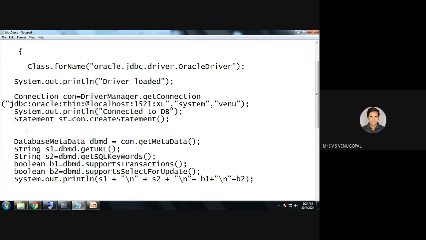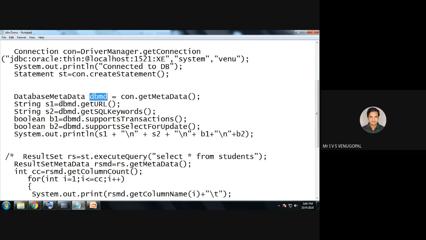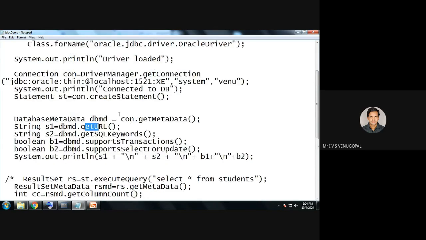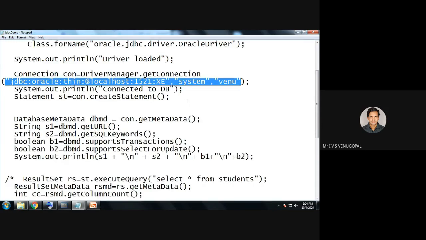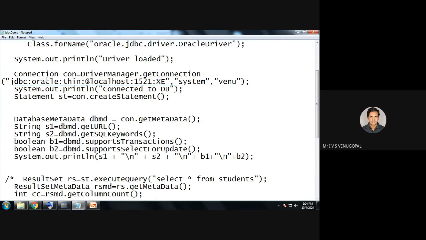Now I want to get the information regarding my database. For that you can use the connection object's getMetaData. So I used con.getMetaData, which is used to retrieve the information regarding the database. I'm storing it in the dbmd object. Now I can write dbmd.getURL. It returns the database URL, so getURL retrieves the database URL.